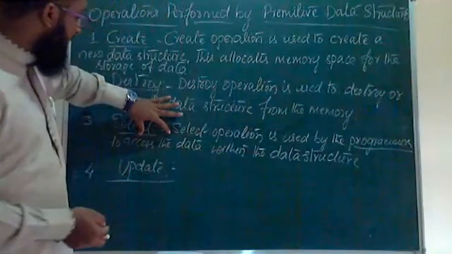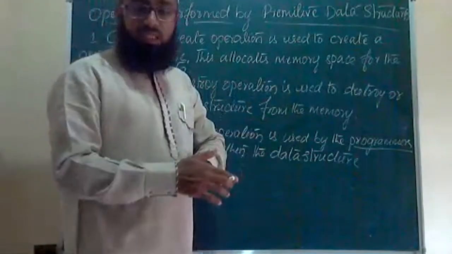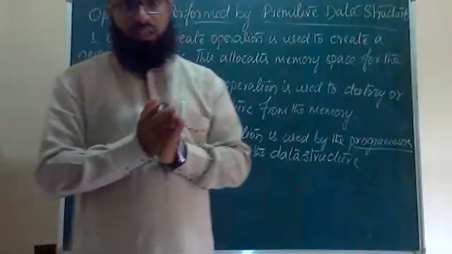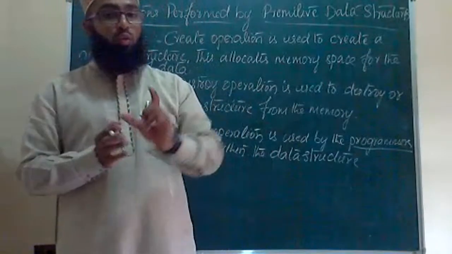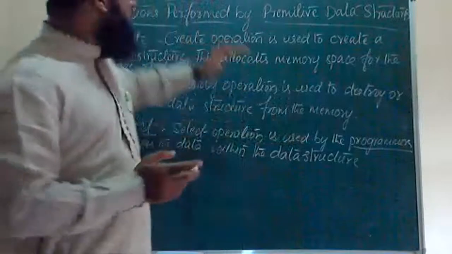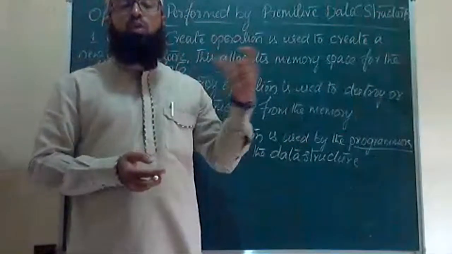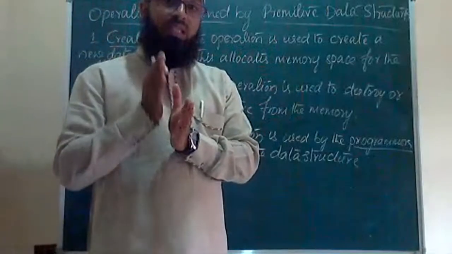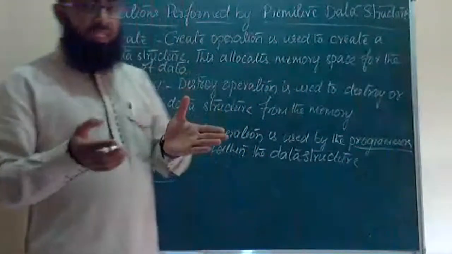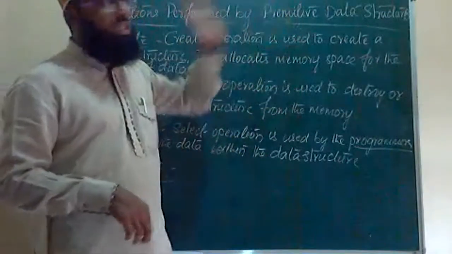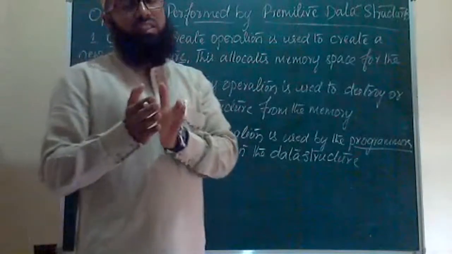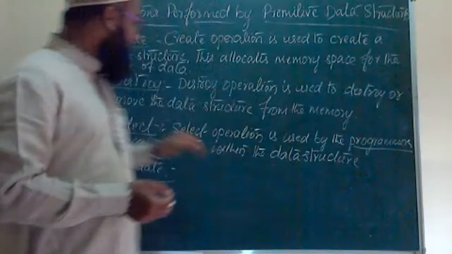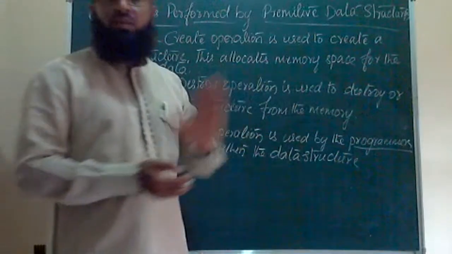What is meant by accessing data within the data structure? Think of your second PUC textbook. In your textbook, there is a lot of data. Among that data, you want to see the primitive data structure. You want to access only the primitive data structure. Think of your second PUC textbook as the data structure. It is on the structure of data. In that, you want to search the data related to primitive data structures. In a huge amount of data, when you want to search a small amount of data, at that time this select operation will be used by the programmers.